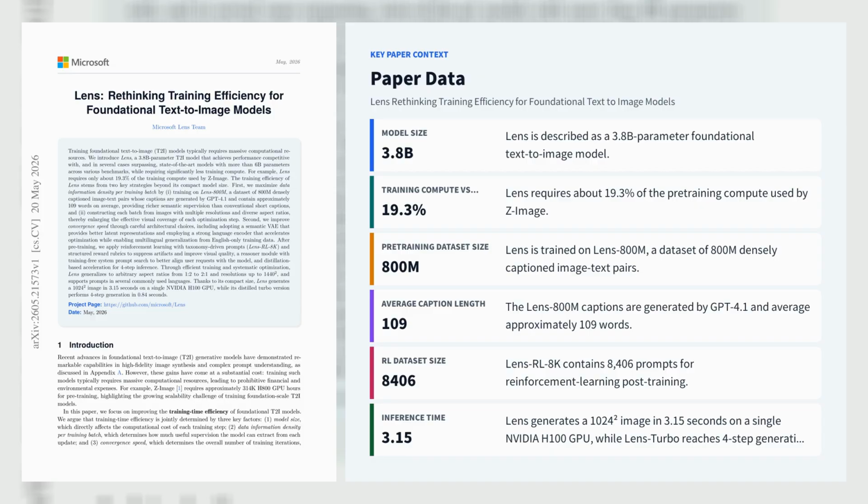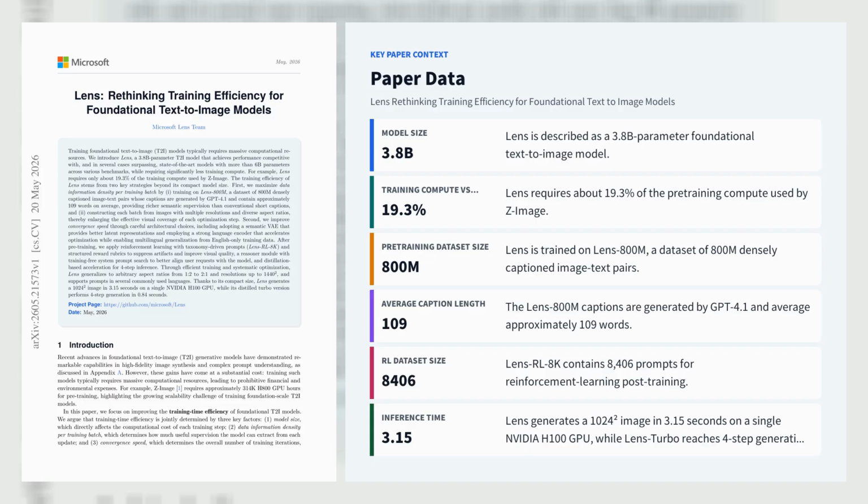The gains come from 3 design choices: an 800M paired dataset captioned by GPT-4, one with dense 109 word average descriptions, mixed resolution and mixed aspect ratio training over 512 squared, 768 squared, and 1024 squared buckets, which gives the model generalization up to 1440 squared and aspect ratios from 1 to 2 to 2 to 1, and convergence-oriented architecture choices, especially the Flux 2 semantic VAE and the GPT OSS 20B A3B language encoder, which also enables multilingual prompt following from English-only training.